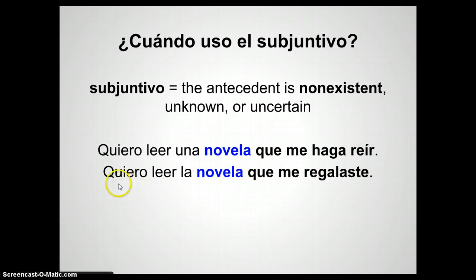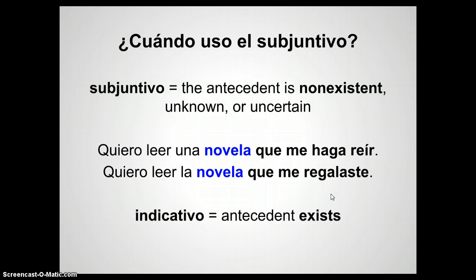However, in this case, quiero leer la novela que me regalaste. Notice we use the past indicative here. And that's because we use the indicative if the antecedent exists. We know which novel we're talking about here. It is the one that you gave me.